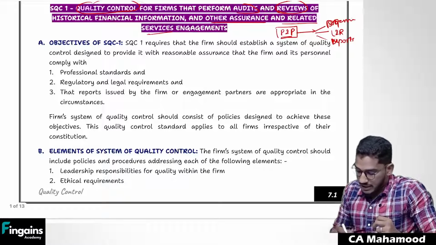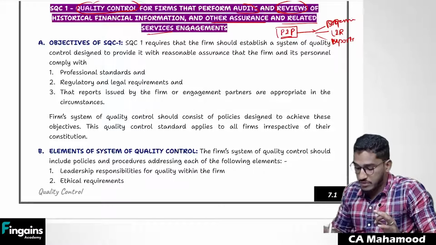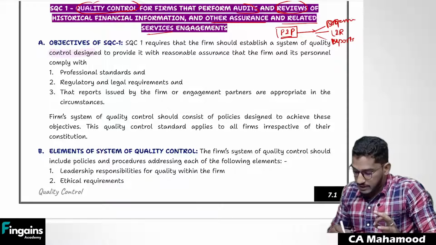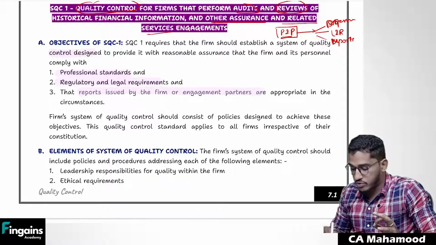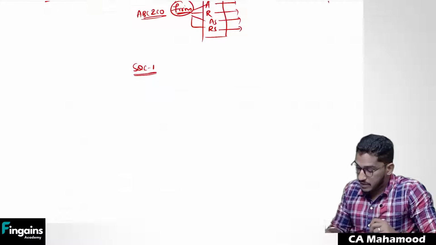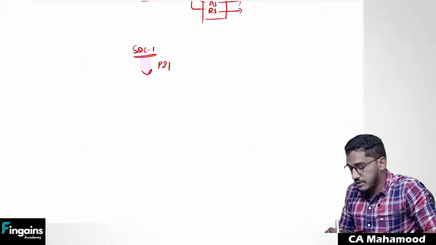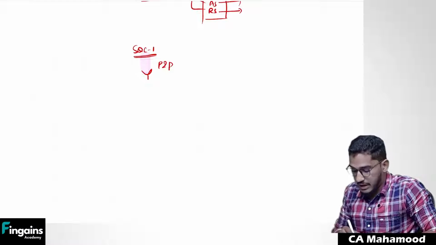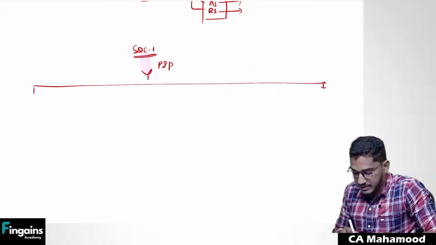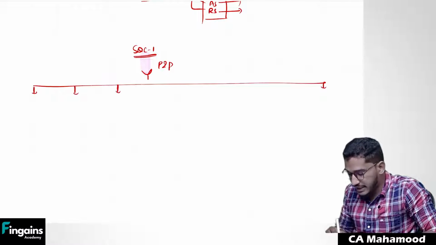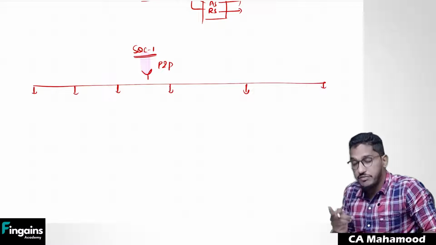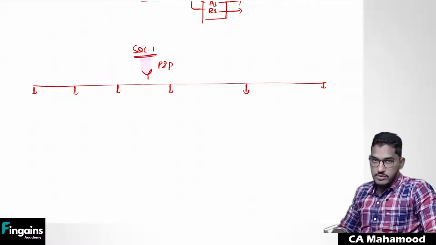So SQC1 requires that the firm should establish a system of quality control designed to provide it with reasonable assurance that whatever work they have done is as per professional standards, legal and regulatory requirements, and whatever reports they have given are appropriate. Now, SQC1 goes further. It says that you are required to follow some policies and procedures, and those are required to be implemented in 6 areas of your firm. How many areas? In 6 areas of your firm, you need to establish policies and procedures.